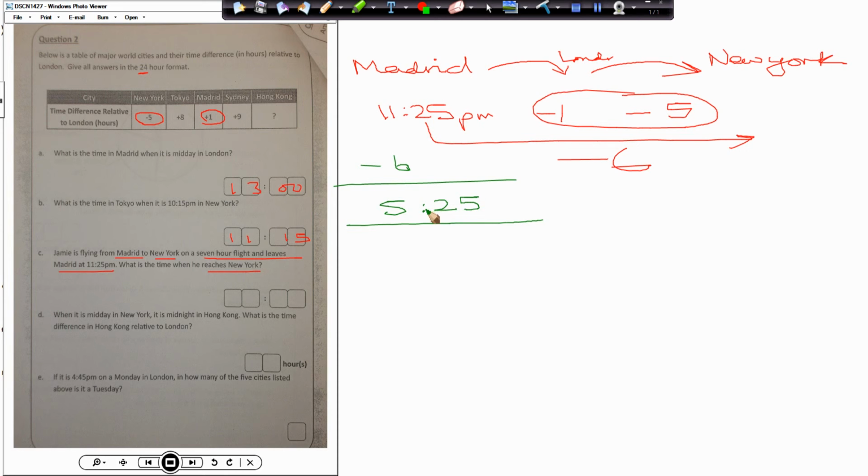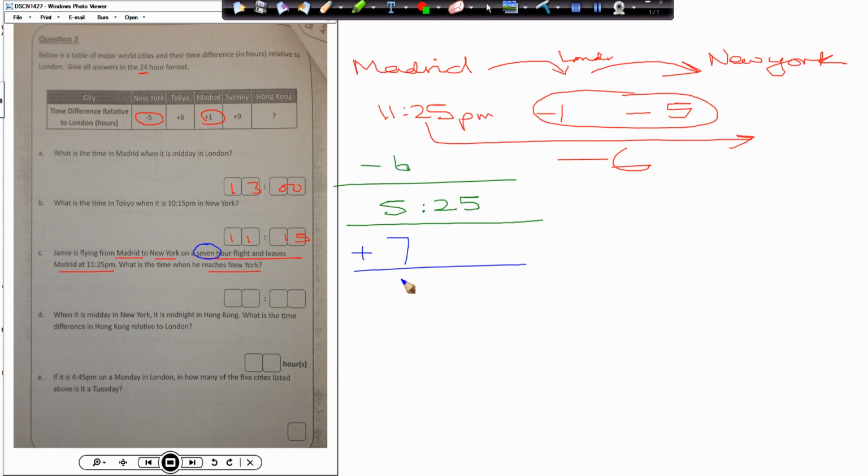$25. Okay. Something else. Right. So 525 will give us the answer so far, but we haven't done one step yet. What's the last step? Okay, Iman, can you give me the last step, please? It says that what we worked out as the time difference between Madrid and New York. Now we need to add on to that the flight time, which was 7 hours.